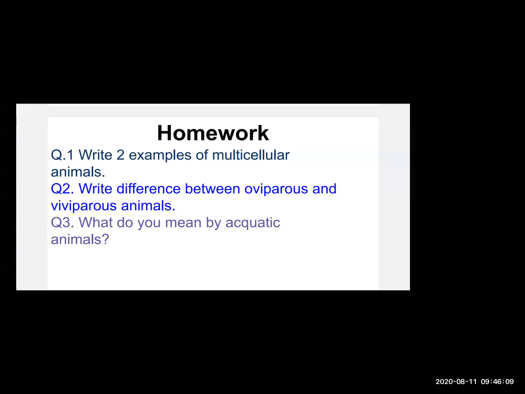Question number 1: write 2 examples of multicellular animals. Question number 2: write the difference between oviparous and viviparous animals. Question number 3: what do you mean by aquatic animals?